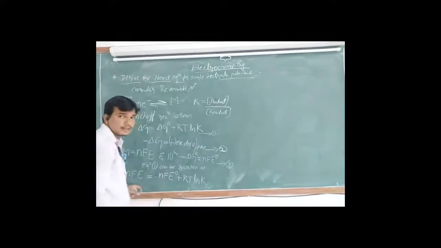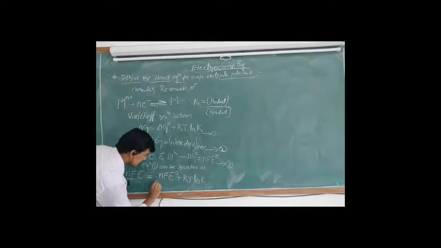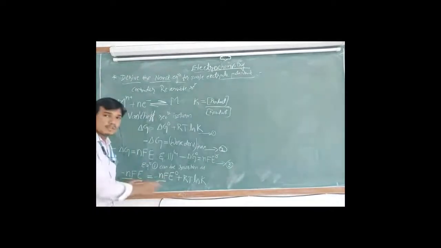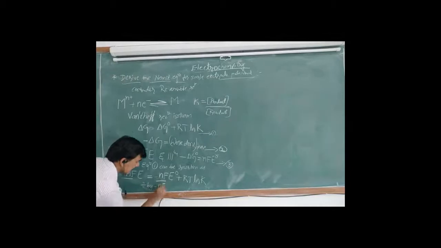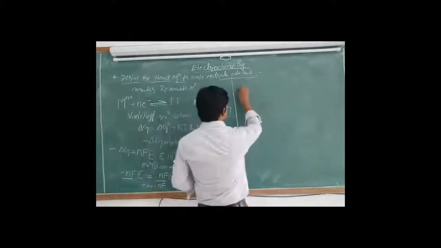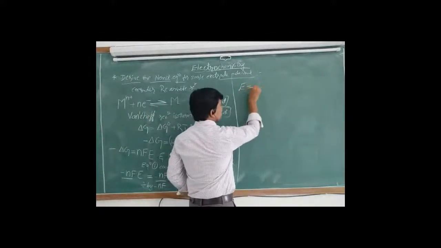So in both the sides, which one is common? Yes, in both the sides, minus nF is common. So we will divide both the sides by minus nF. So divide it by minus nF. So what you will get? Yes, E is equal to E naught.